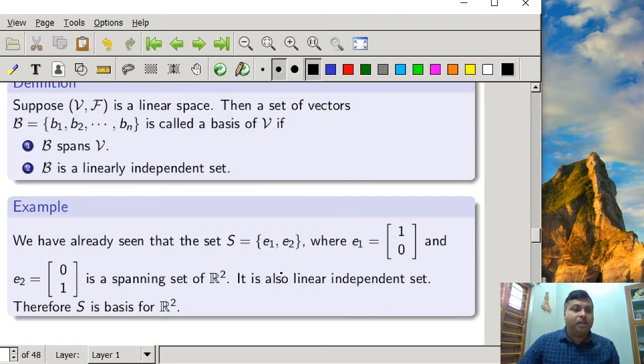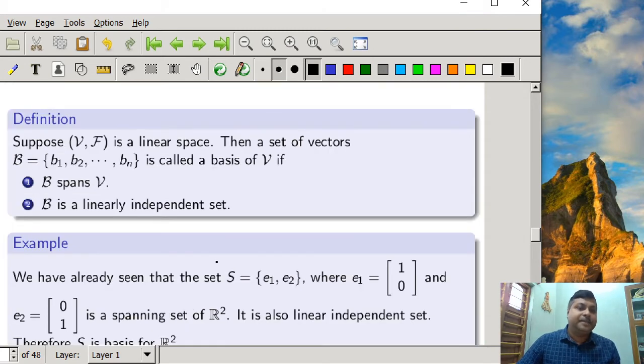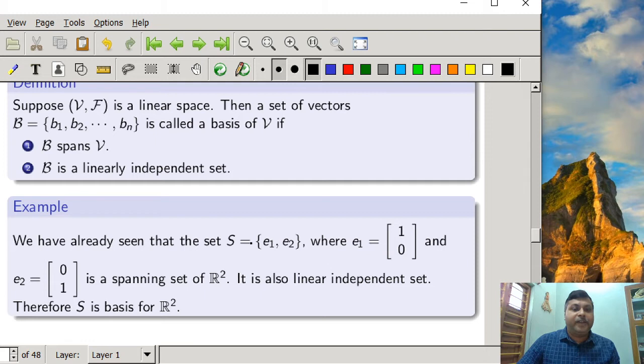Suppose we are talking about R2. What will be the trivial choice of basis vectors? Suppose the two vectors we choose are e1 equal to (1, 0) and e2 equal to (0, 1). These two vectors span the vector space, because any vector you choose from R2 can be expressed as a linear combination of e1 and e2. And it is clear that e1, e2 are a linearly independent set. So we can say that S is a basis of R2.